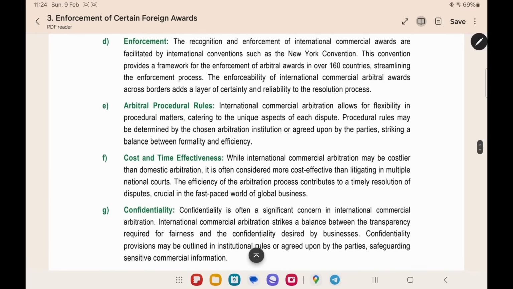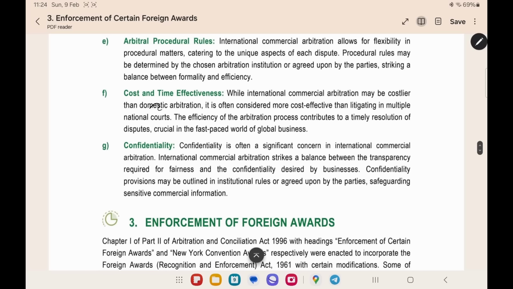Arbitral procedural rules. Here you can have flexibility in the procedural matters. The parties can decide the procedural specific matters by themselves. Cost and time effectiveness. It will be costlier when compared to domestic arbitration, but it will be cheaper when compared to court. When you go to court, there will be more cost involved. But when you go to international arbitration, the cost will be less. Confidentiality. Here also there will be a confidentiality provision.